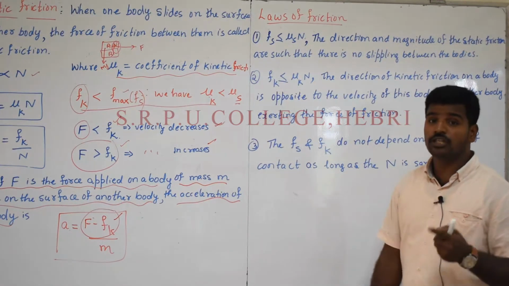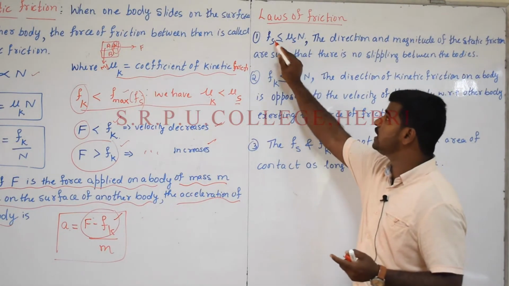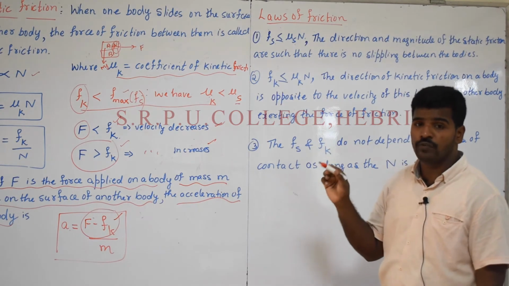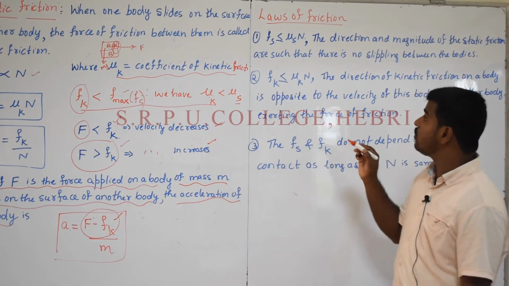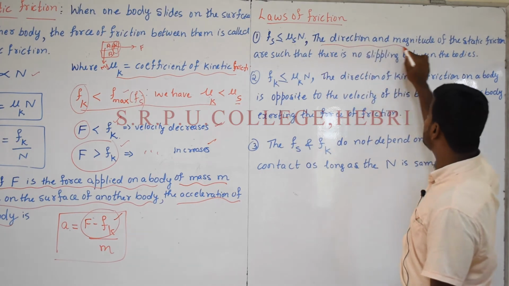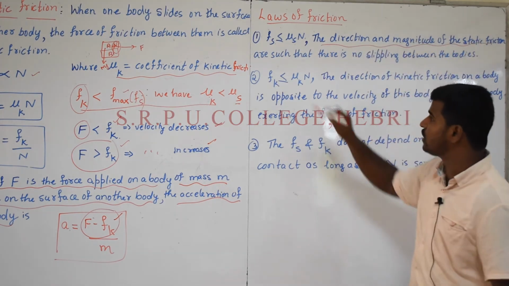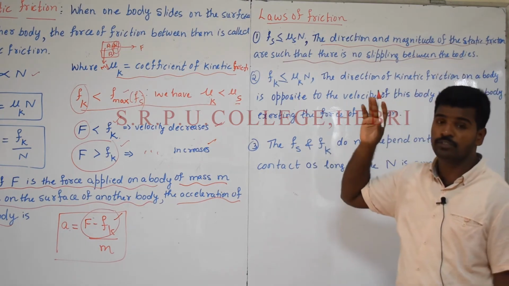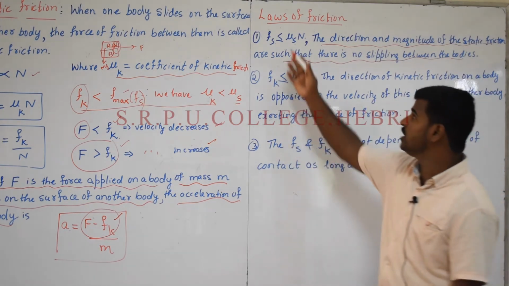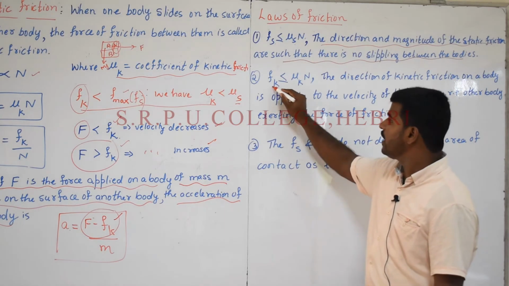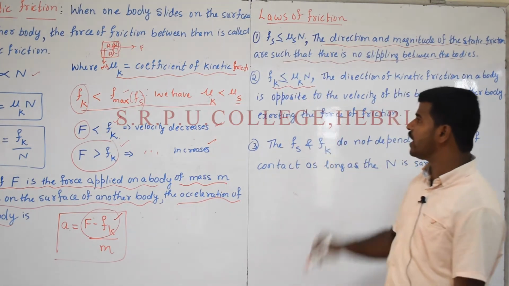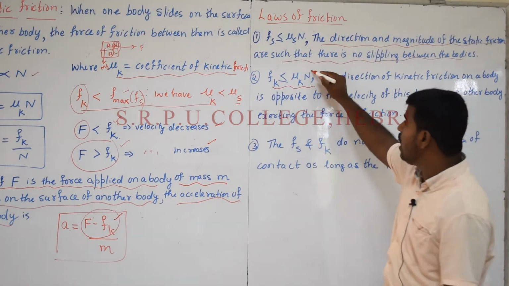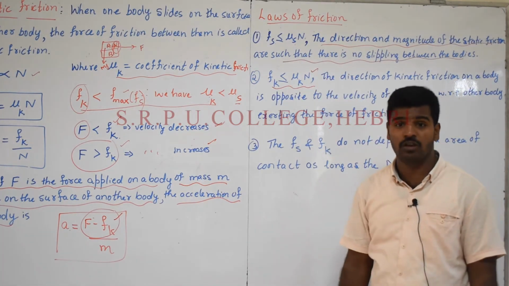In that, for the static friction, Fs is less than or equal to mu s times n, where mu s is equal to the coefficient of static friction, n is the normal reaction. In that, the direction and magnitude of the static friction are such that there is no slipping between the bodies, which means the object will not move. If these conditions hold. The second one, Fk is less than or equal to mu k times n, where mu k is equal to the coefficient of kinetic friction and n refers to the normal reaction.